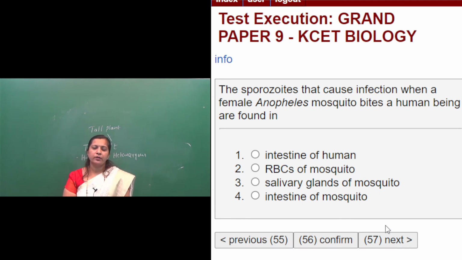So, you know, Plasmodium is a digenetic parasite. It requires two hosts to complete its life cycle. It is a protozoan parasite that causes malaria in human beings. It requires two hosts, one is the female Anopheles mosquito and the other is the human. The infective stage of Plasmodium in humans is the sporozoite. This sporozoite will enter the human when the infected female Anopheles mosquito bites a healthy person.